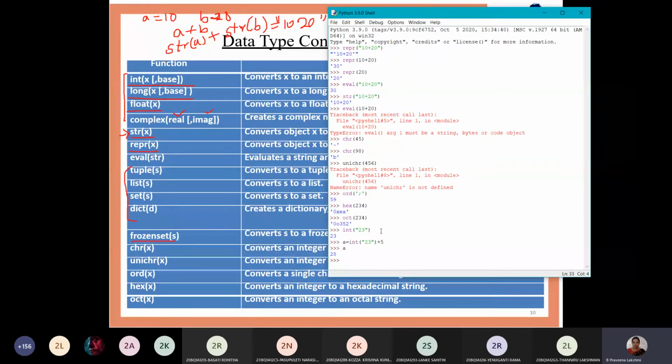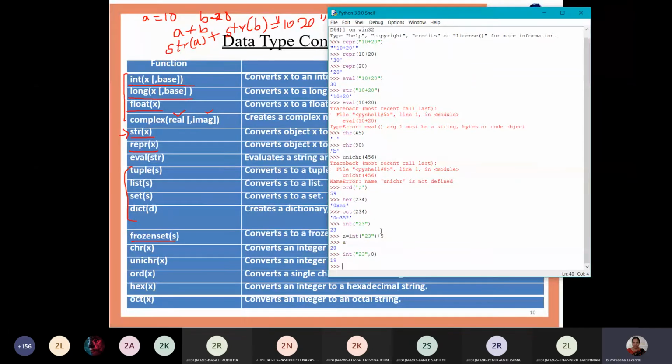Click enter and that statement will appear at the current command, where you can change your required thing. Let's put base as 8 and check whether it converts. It's converted into the octal number; the base 8 value of 23 is 19.